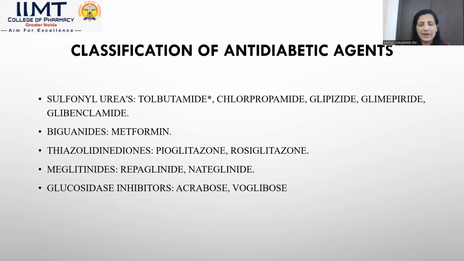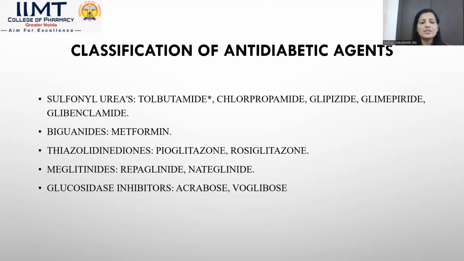Then classification of antidiabetic agents. There are a total of 5 classes of antidiabetic agents. First is sulfonylurea. The star marked drug in the sulfonylurea category is tolbutamide. Other examples are chlorpropamide, glipizide, glimepiride, and glibenclamide. Next class is biguanide. Example is metformin. Then thiazolidinedione, examples rosiglitazone and pioglitazone. Next is glucosidase inhibitor. Examples are acarbose and voglibose.